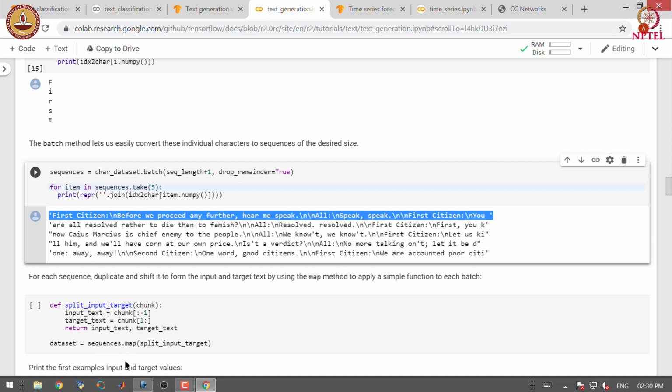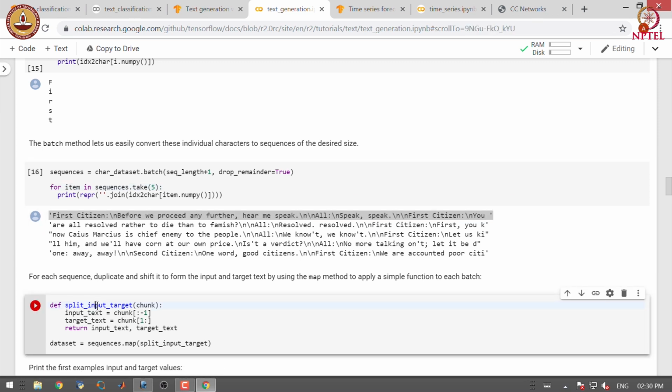On the sequences we call the split_input_target function. All that it does is shift it by 1. You can see that the input text has everything but the last character, and the target text starts from the second character onwards.